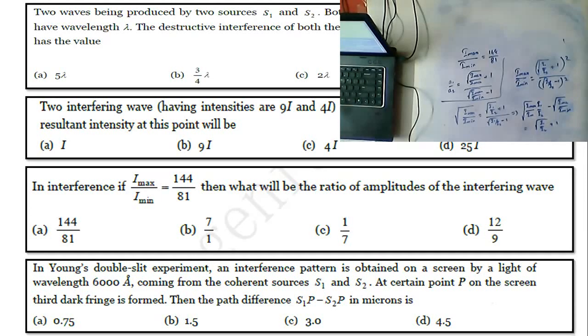Now what I am doing is a very simple logic. From this whole equation, I am sending this term to this side. The terms which we require are I1 and I2, right?